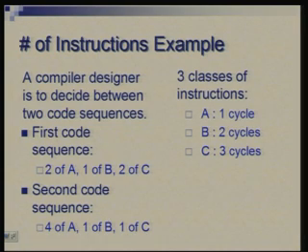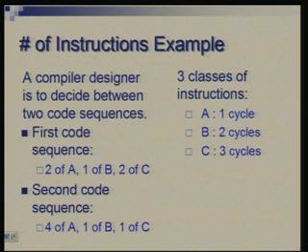You can find out the time which will be taken for both these cases, and you can see that in the first case, this sequence will require a total of 2 plus 2 plus 6, so that is 10 cycles.